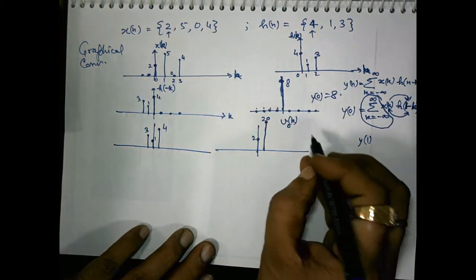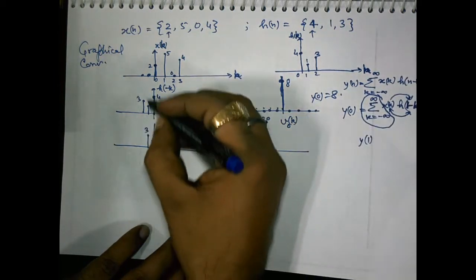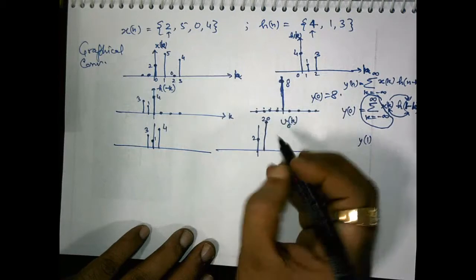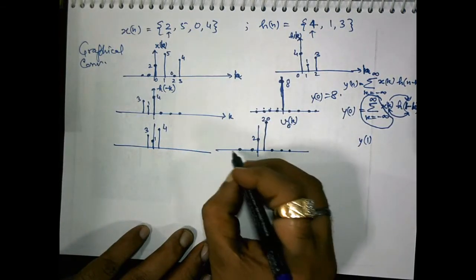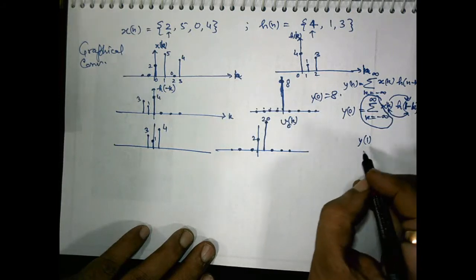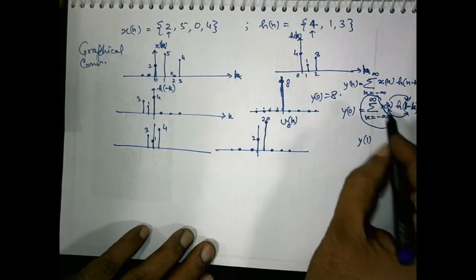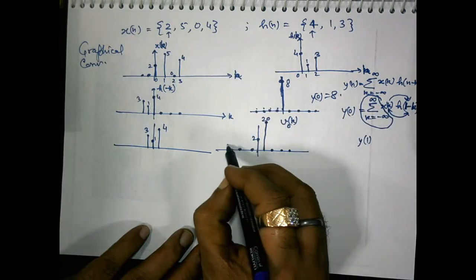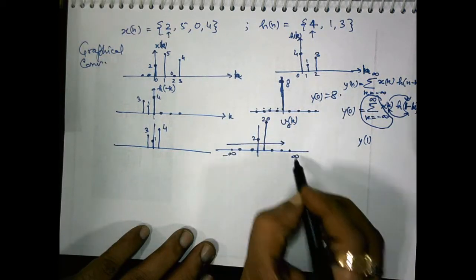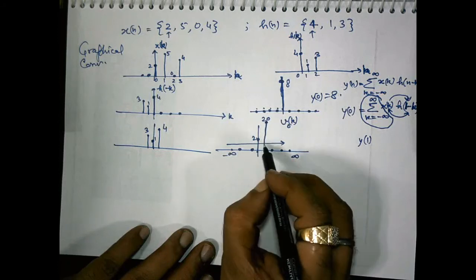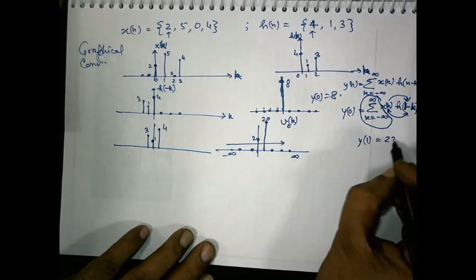The rest of the values are multiplied by 0, so they will become 0. The third part of this expression says that we will add all the values from k equals minus infinity to infinity. This means 2 is added with 20, we get 22.